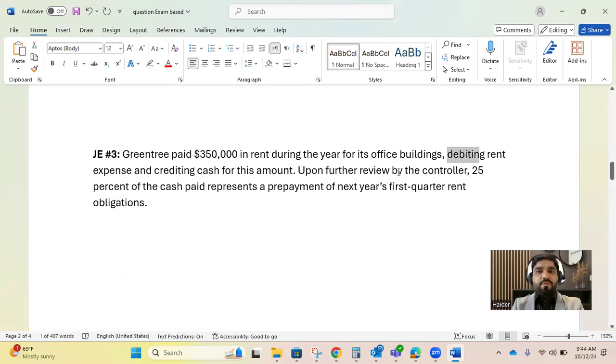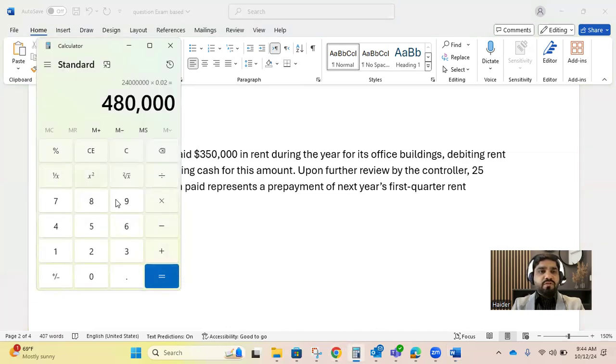Upon further review by the controller, 25% of cash paid represents a prepayment for the next year. It means out of 350,000, 25% is not belonging to this period. 25% means 0.25, so 87,500 is a prepayment.